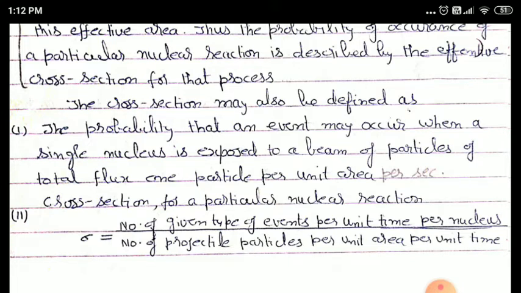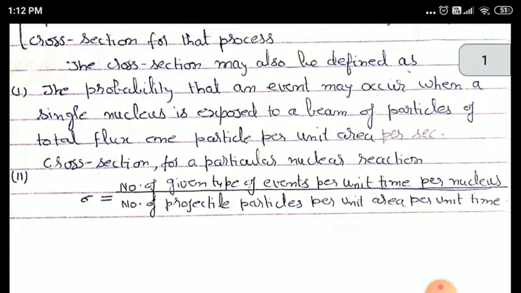Sigma, which signifies the nuclear cross section for a particular process, is equal to the ratio of the number of given type of events per unit time per nucleus divided by the number of projectile particles per unit area per unit time.